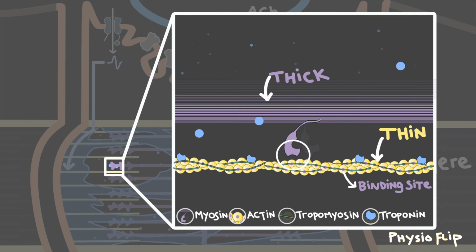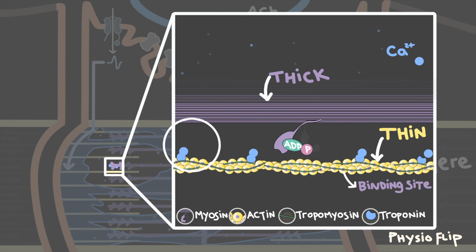So let's go through the steps that allow this myosin to bind to actin and eventually pull on it to generate force. First, myosin will bind ATP and break it down, or hydrolyze it, into ADP and an inorganic phosphate molecule. The energy released from this breakdown of ATP is then used to push the myosin back into position to an energetic state so it's ready to bind to actin. But tropomyosin is still in the way. The parents are still blocking myosin from dating actin. Well, that's where calcium comes in.